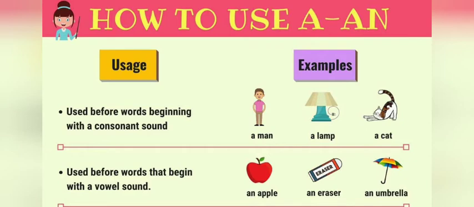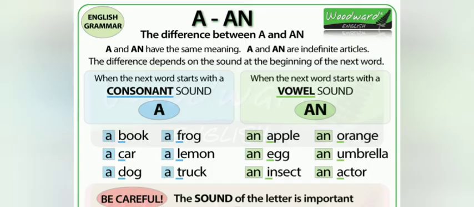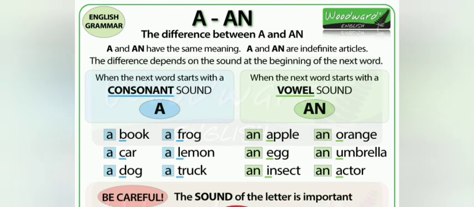See here, some more examples. What is the difference between a and an? A and an have the same meaning. A and an are indefinite articles. The difference depends on the sound at the beginning of the word. That means an is used for words which start with a vowel sound, and a is used with words which start with a consonant sound.